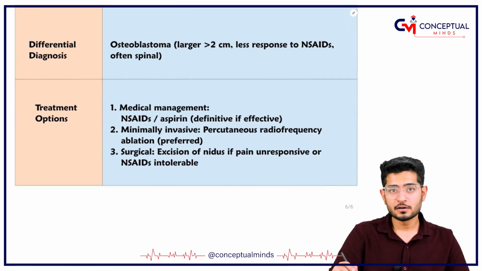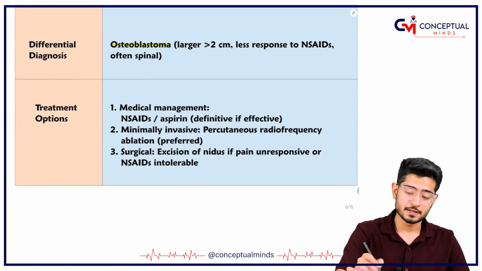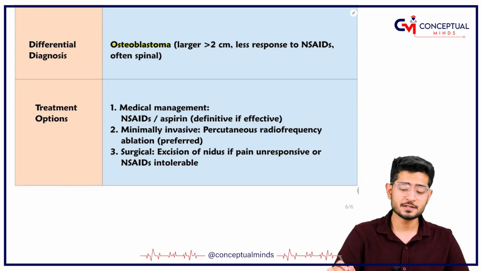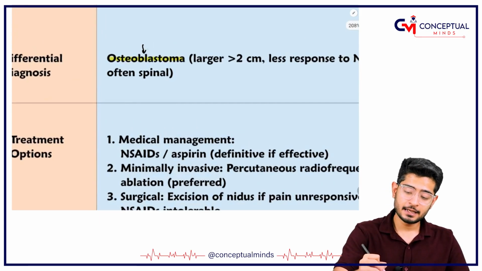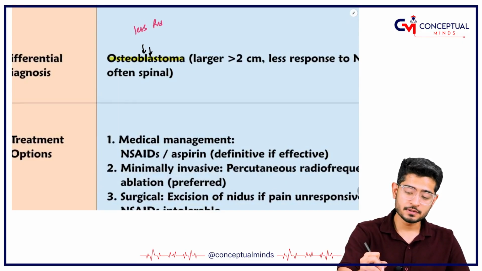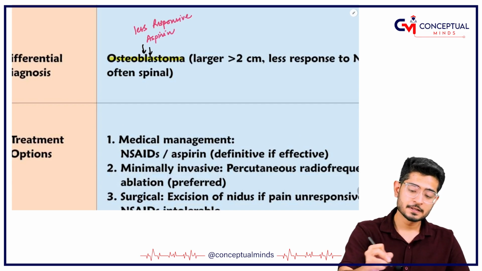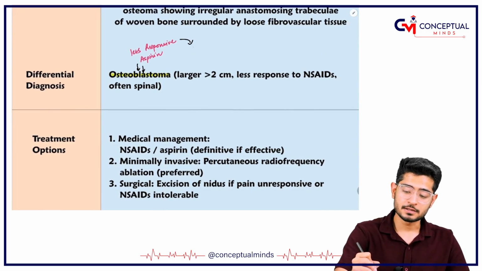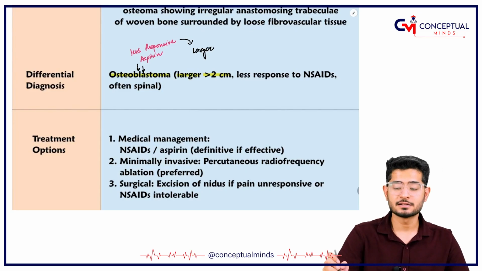Now, one of the differential diagnoses for osteoid osteoma is osteoblastoma. Please understand, osteoblastoma is a tumor where, can you see, L and A come together. L means it is less responsive and A means less responsive to aspirin. So osteoblastoma is less responsive to aspirin or NSAIDs. L is also for larger tumor, larger as in more than 2 centimeters.